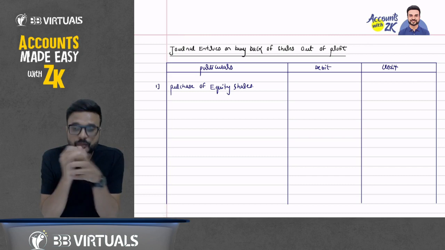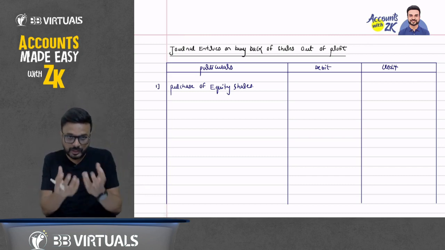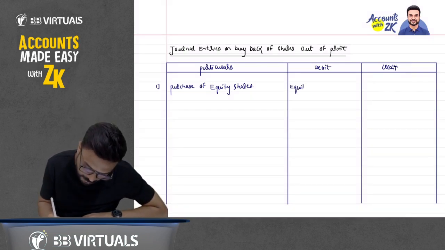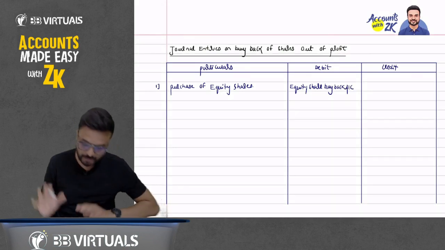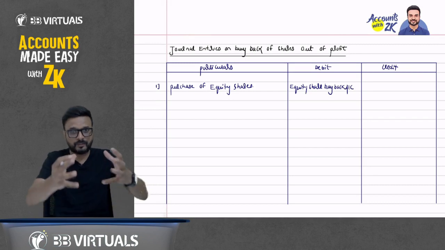We have purchased the shares, so we have received the shares. So equity share buyback account debit. Which account should be debited? Equity share buyback account. I will debit equity share buyback because I have received the shares.